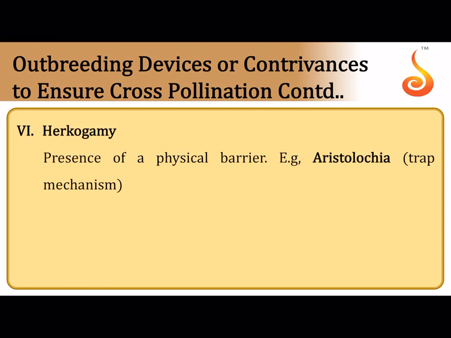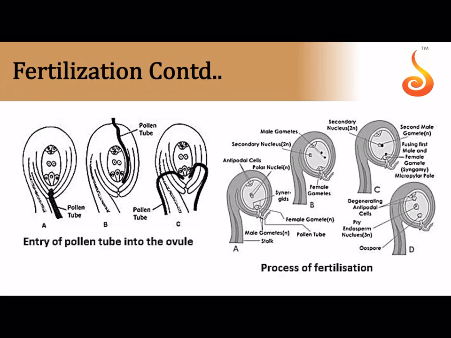Herkogamy: there is a physical barrier. There are some barriers which will not allow the insect to leave, like for example in a flower called Aristolochia. Once an insect enters the flower, it will not be allowed to exit until the pollen is collected from that flower. So there is a trap which traps the insect inside. It enters a young flower in which the gynoecium is matured already, it is called protogynous. When it has entered, it has carried pollen with it from another flower, the old flower in which the pollen has matured. It dusts the stigma with the pollen and gets trapped inside, because until it carries the pollen of that particular flower, it will not be allowed to go out. It is called the trap mechanism in the case of Aristolochia.